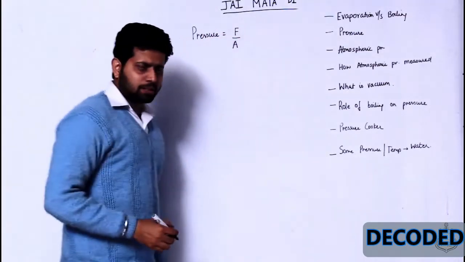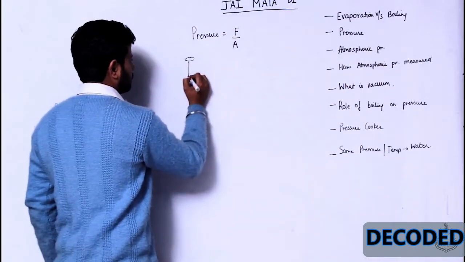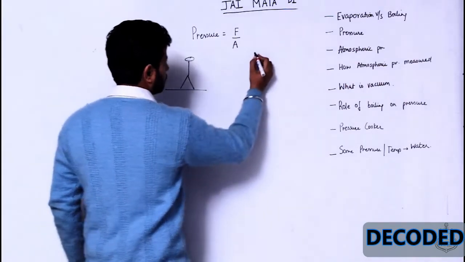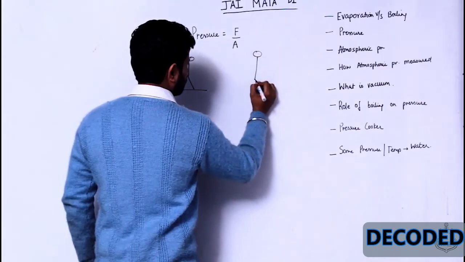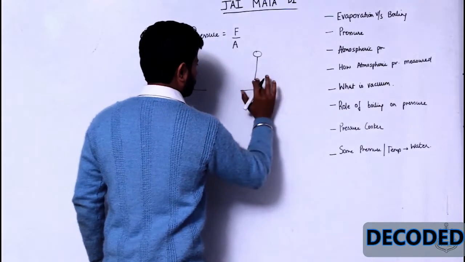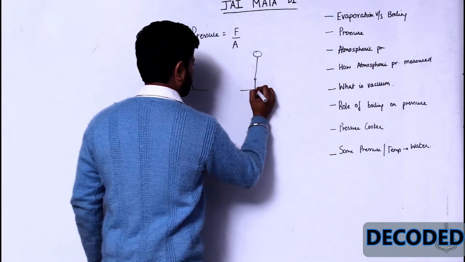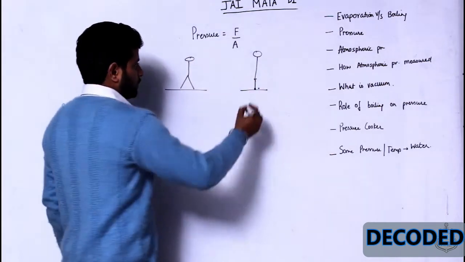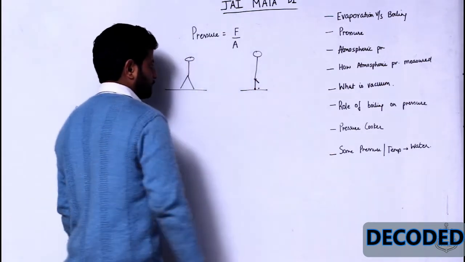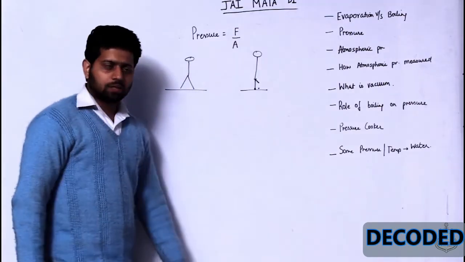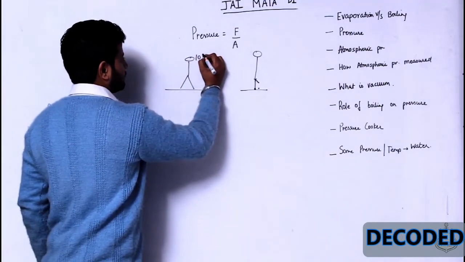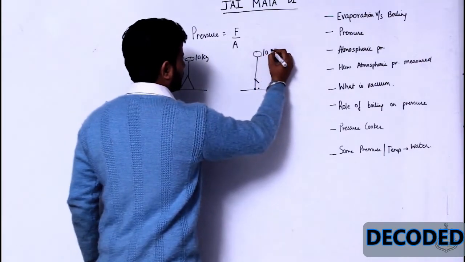एक सिंपल सा एग्जांपल देता हूं. This is a guy. This guy has got, his mass is 10 kg, his mass is also 10 kg.